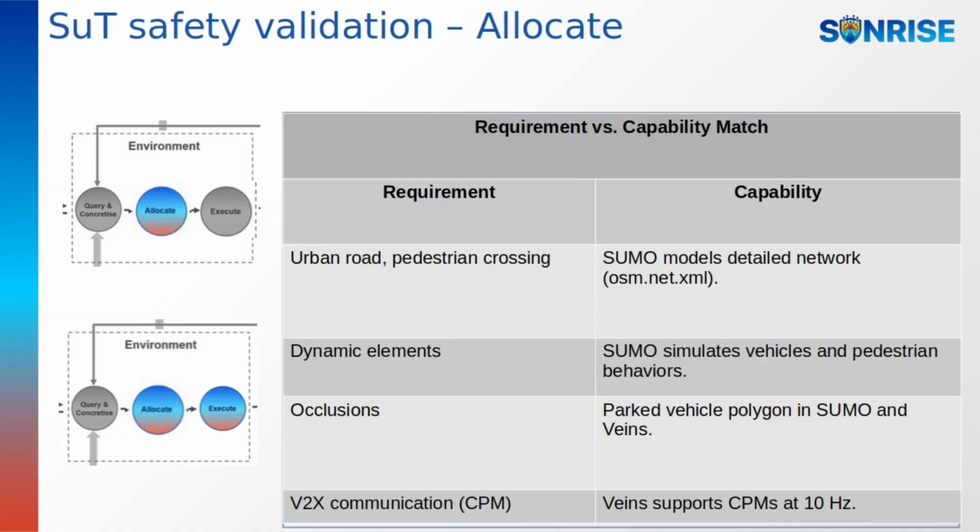After the virtual simulation, we compare test case needs with tool capabilities. Urban road: modeled via SUMO's detailed network. Dynamic elements: SUMO simulates vehicles and pedestrians. Occlusions: parked vehicles modeled in SUMO and visualized in Vanets. V2X: CPM, Vanets support CPMs at 10 Hz. This confirms partial coverage and identifies areas needing hybrid testing.